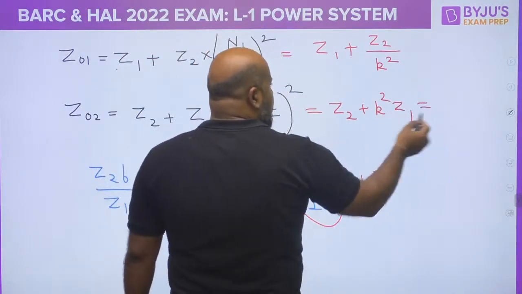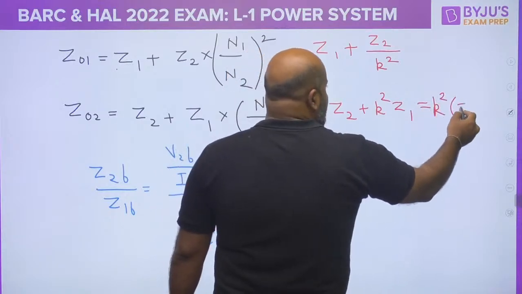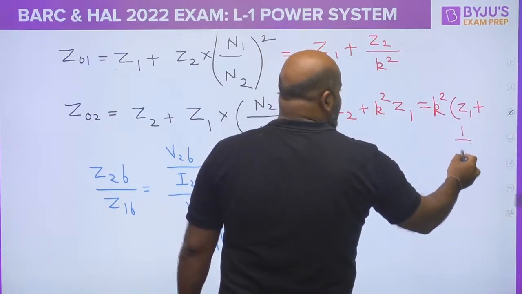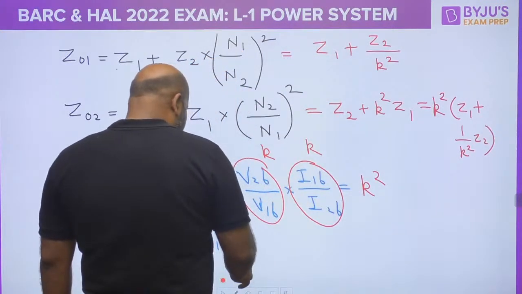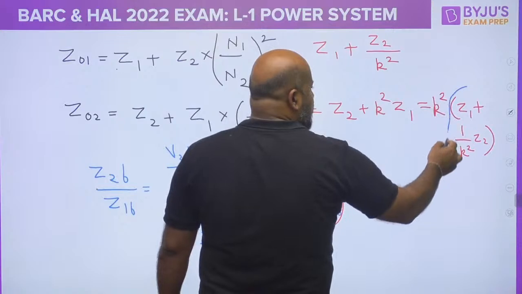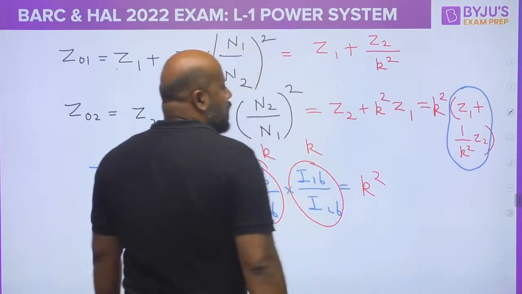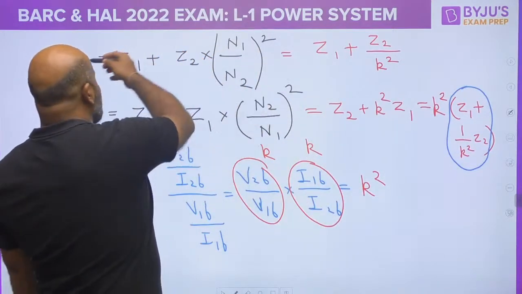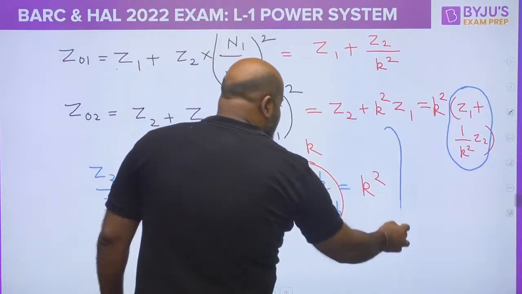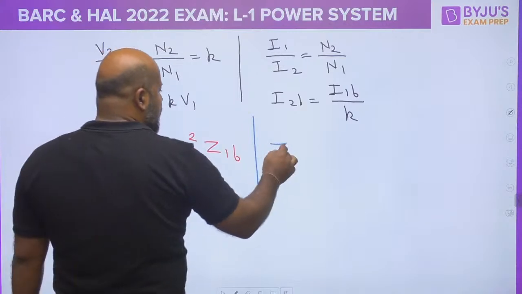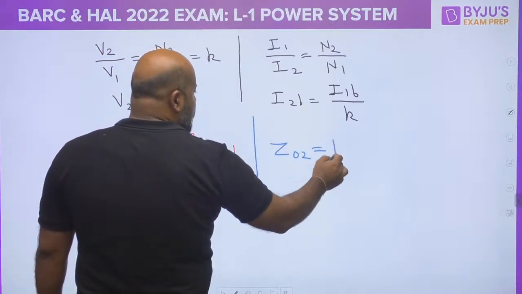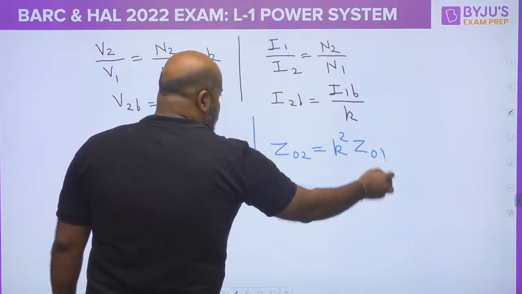If you take K square common, this is going to be K square times Z1 plus 1 upon K square Z2. Yes or no? Now what is this value? Z1 plus Z2 upon K square is nothing but Z01. So from here you can write one more important expression, that Z02 is going to be K square Z01.